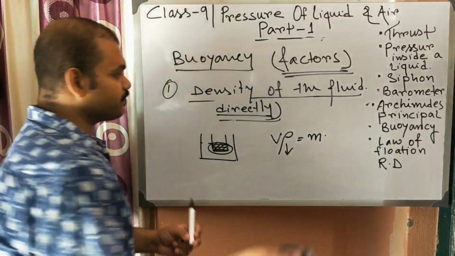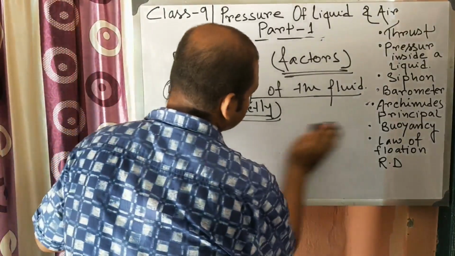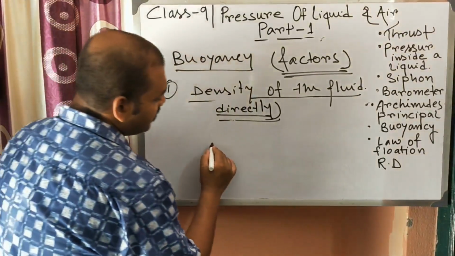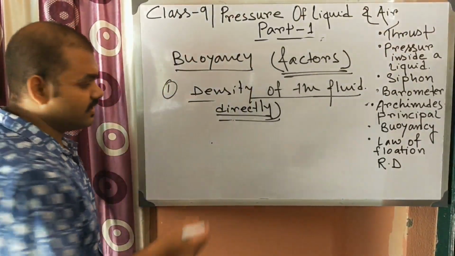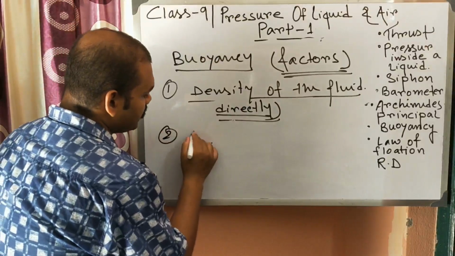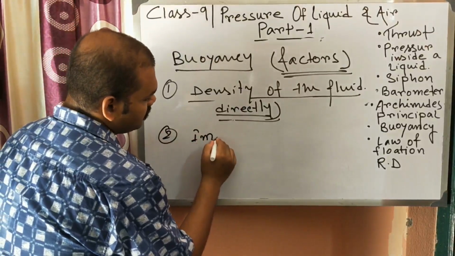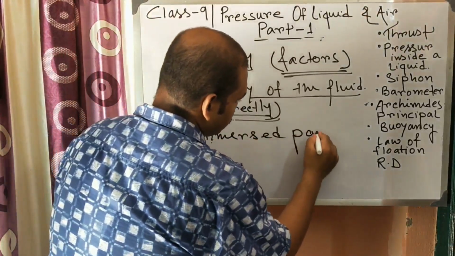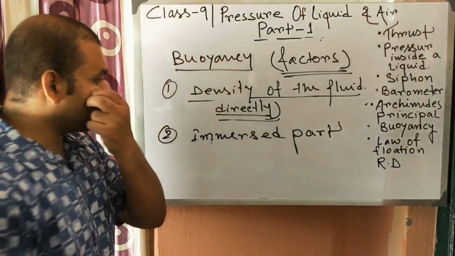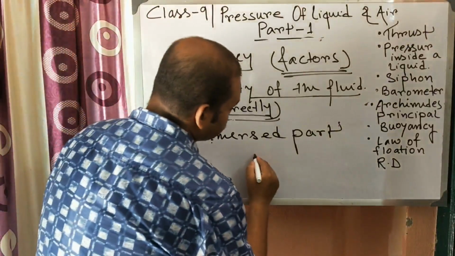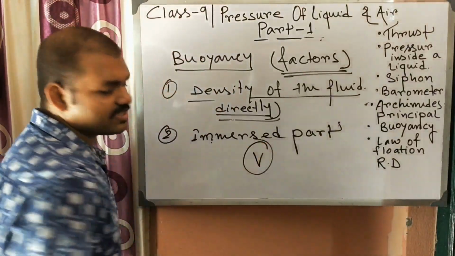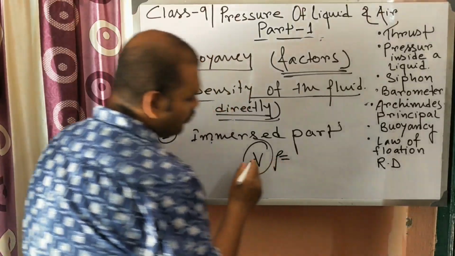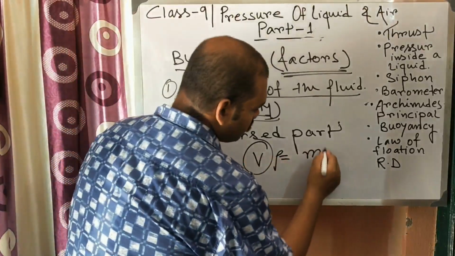Okay, understood? Next, the immersed part of the body, or the volume. Why the immersed part of the body? Because if the immersed part of the body increases, then V increases. If V increases and rho remains constant, then mass will also increase.